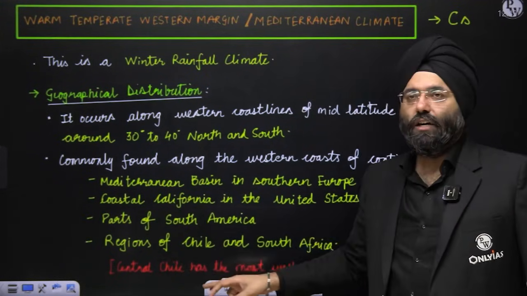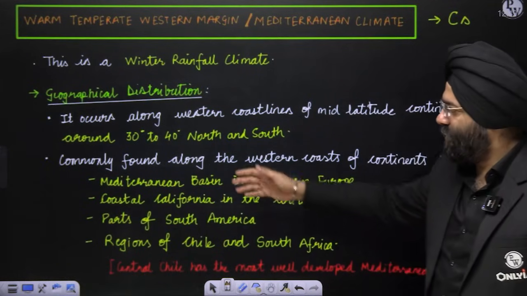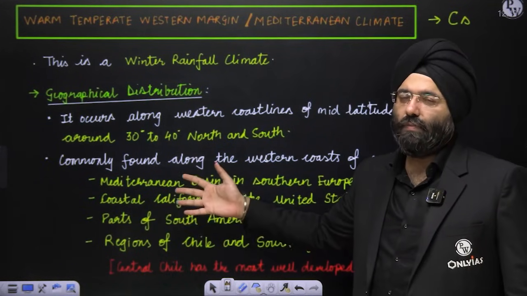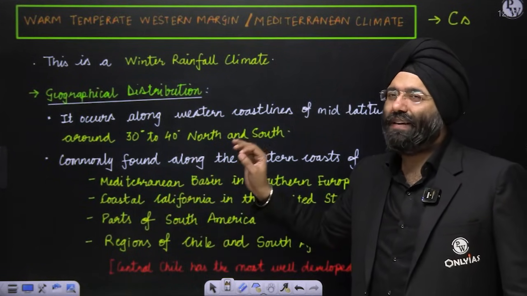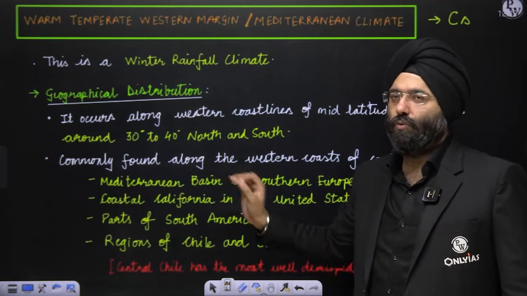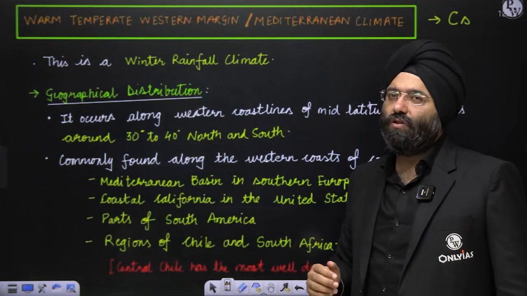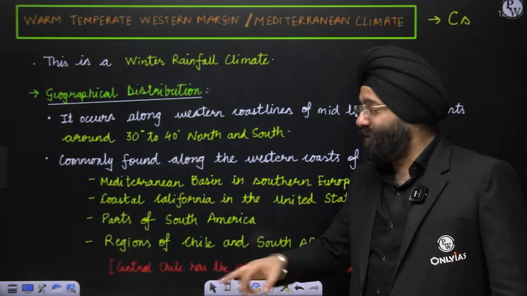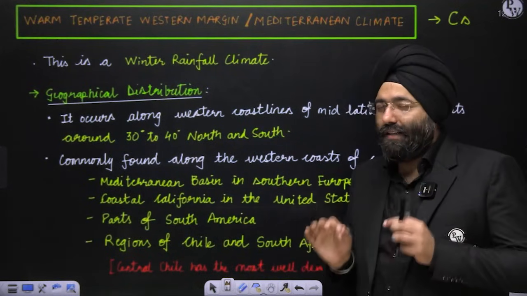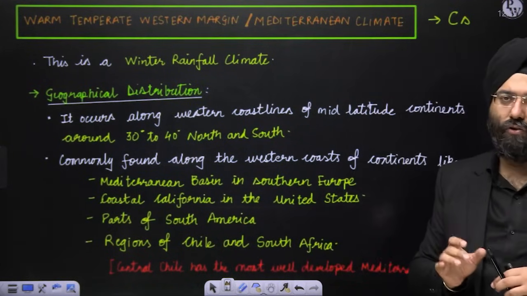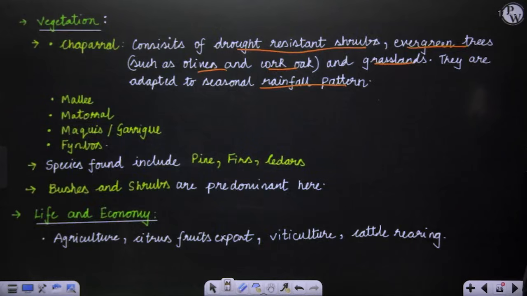Central Chile. So if you are asked in the examination, they mention four options and ask which among the following is the best representation of the Mediterranean region. You will say, "Arey, all of them are a representation of the Mediterranean region." But the best is central Chile. So remember that this can be asked in your papers also. Let us see the map.